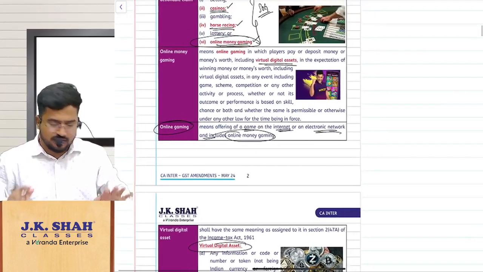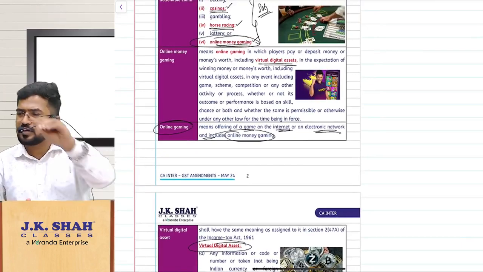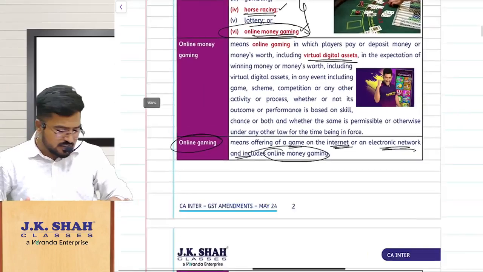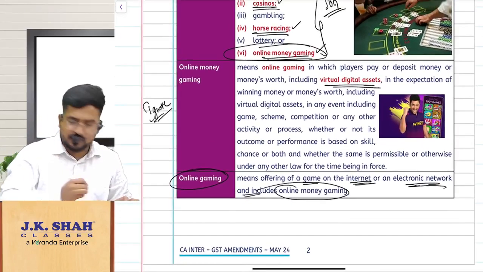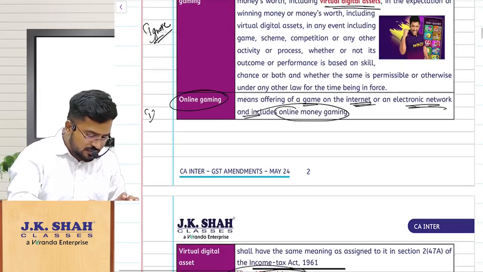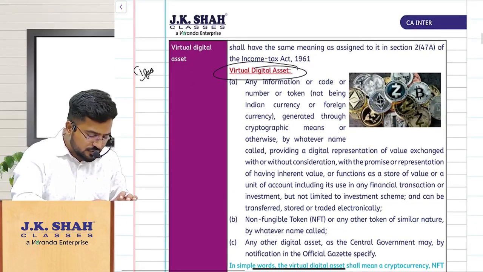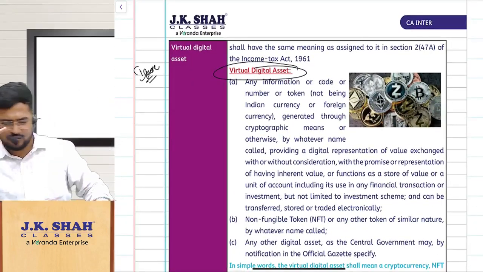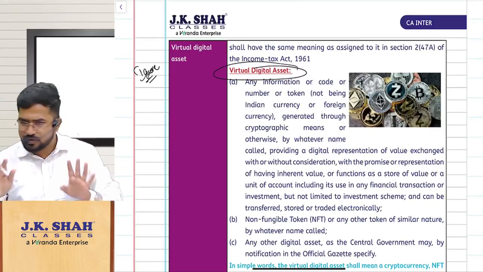All these things are simple because it is an amendment material. I just want to show that yes, these are there in the statutory update, and we are covering that. But trust me, you can ignore this definition for your exam, and this definition, and this definition also. Just read it once, that's all. Not even remembering it is relevant. You need not remember these definitions.